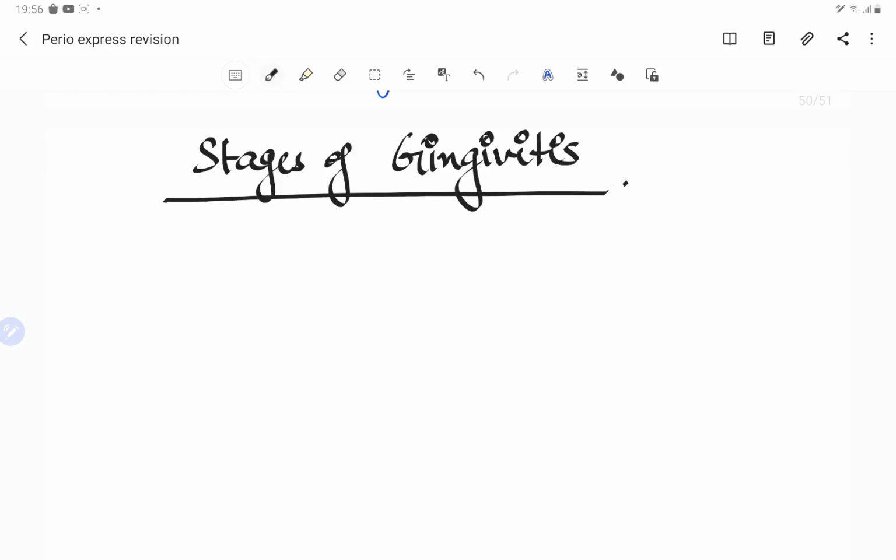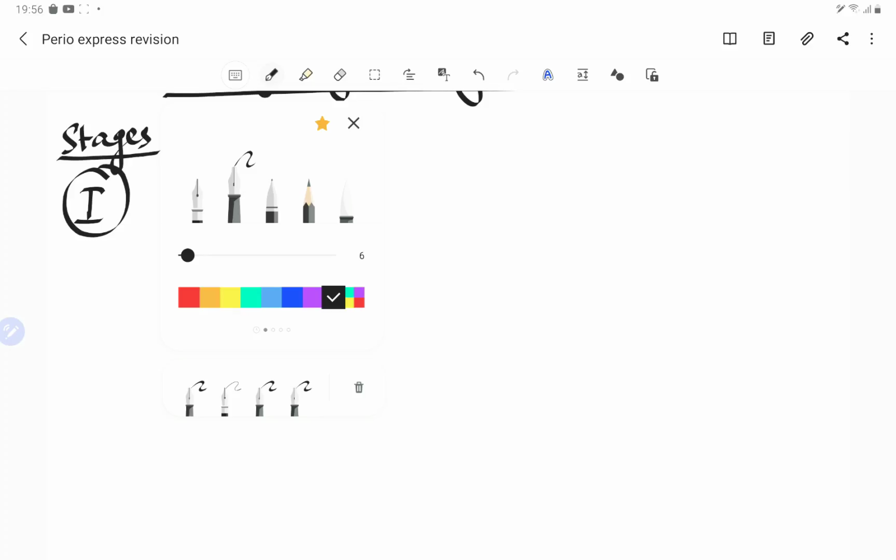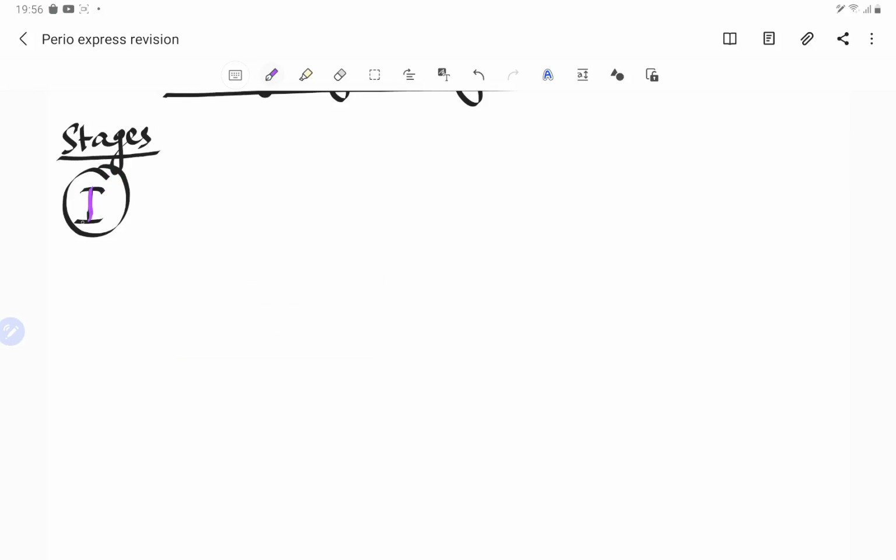So we are going to talk about the stages of gingivitis. The first stage, guys, we have is the initial stage. So let's write here stages. So the first stage we have is the initial stage. So this is the initial lesion.